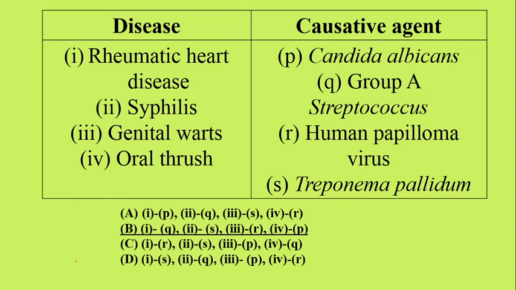So here we will discuss the diseases and the causative agents. We have rheumatic heart disease, which is caused by group A streptococcus. Then we have syphilis. Syphilis is caused by Treponema pallidum, which is option S. Then genital wart is caused by human papilloma virus, and oral thrush is caused by Candida albicans. So option B is the correct match.